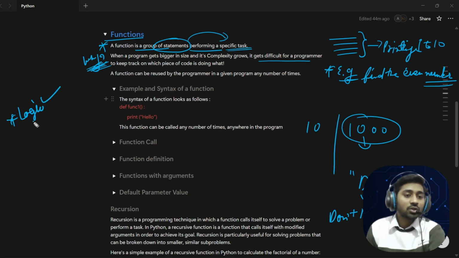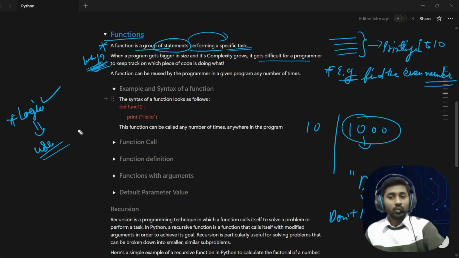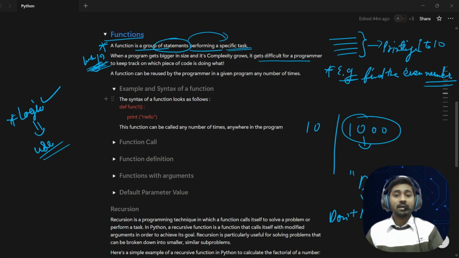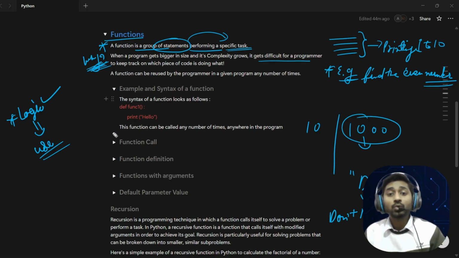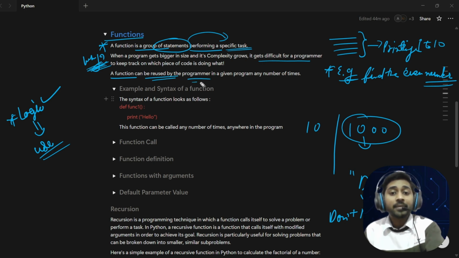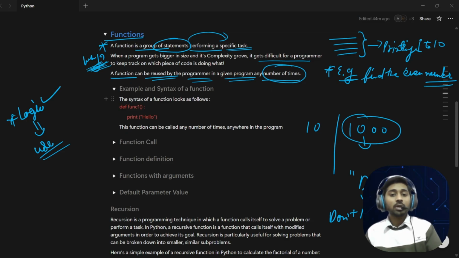Once you write the logic, use the same logic again and again. You don't need to write the logic again and again. That is why you should always use a function. A function can be reused by the programmer any number of times. Once you define a function, you can use it anywhere.